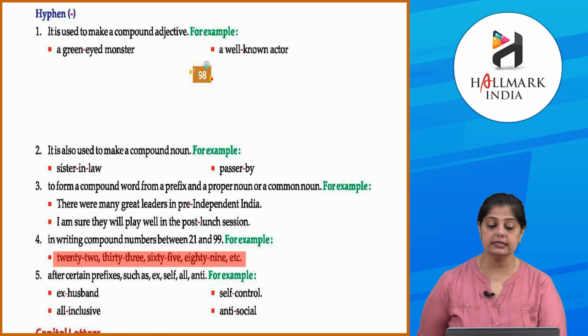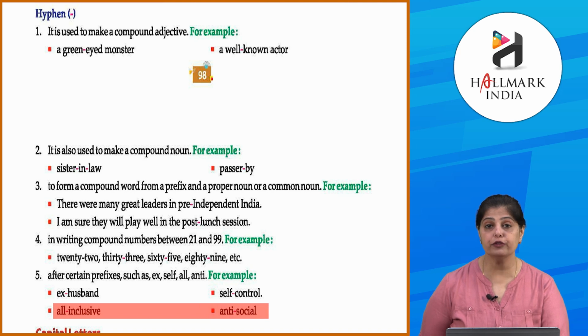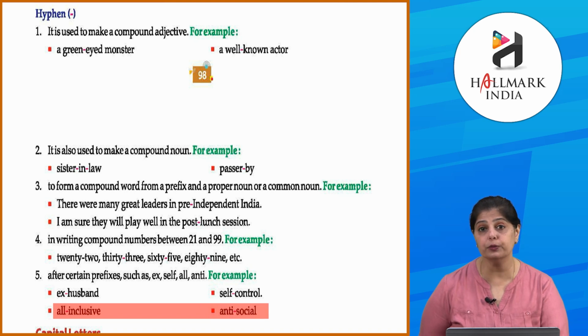Okay. So next, after certain prefixes such as ex, self, all, anti. For example, ex-husband, self-control, all-inclusive, anti-social. So if you see, then they are considered as one word, but we divide it, okay, by using a hyphen.